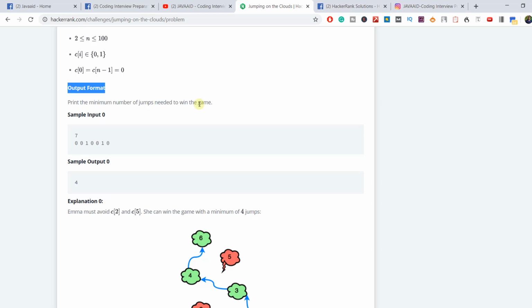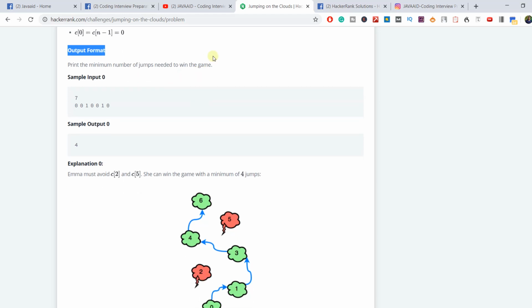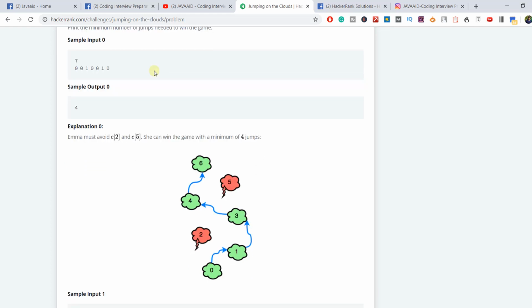Let's try to understand this with the help of a sample example. This is a sample input, guys, where 7 is the number of elements present in the array, which consists of binary numbers because we have only 0 and 1. The answer for this input is 4, and this is the explanation for the same.